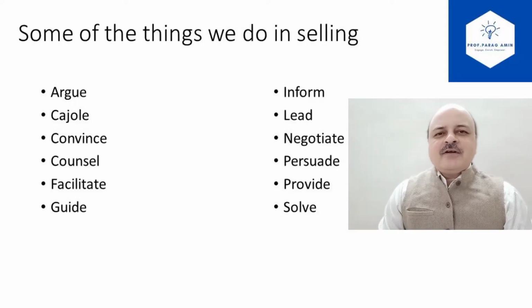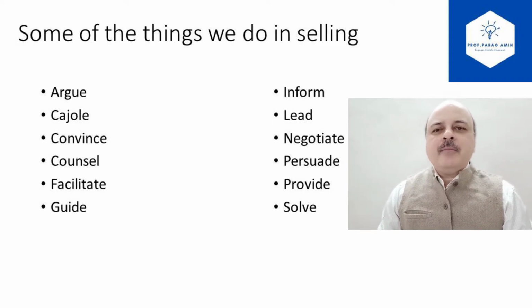So what are the different things that we do in selling? While interacting with a customer or a prospect, we may argue with him, we may cajole him, we may counsel him, we may try to convince him, we try to inform him, we try to persuade him, we try to solve his problems, we try to understand his problems, we try to provide a solution for his problems, we try to guide him, we try to act as a facilitator, we try to negotiate.